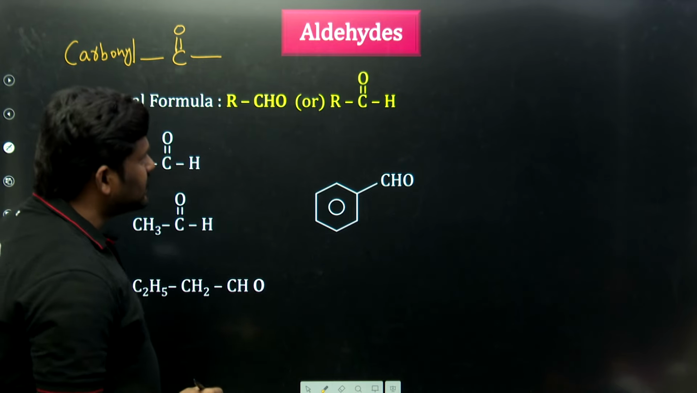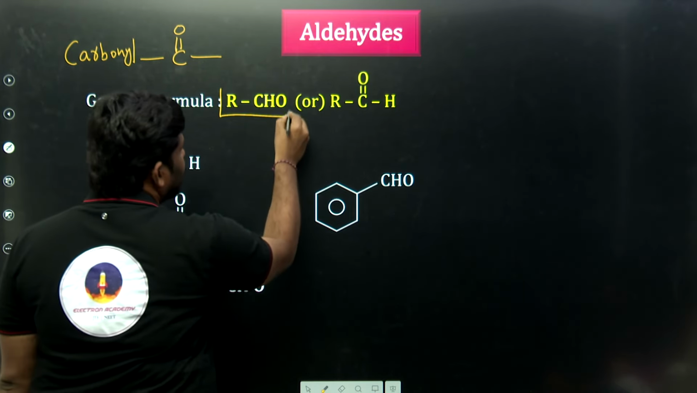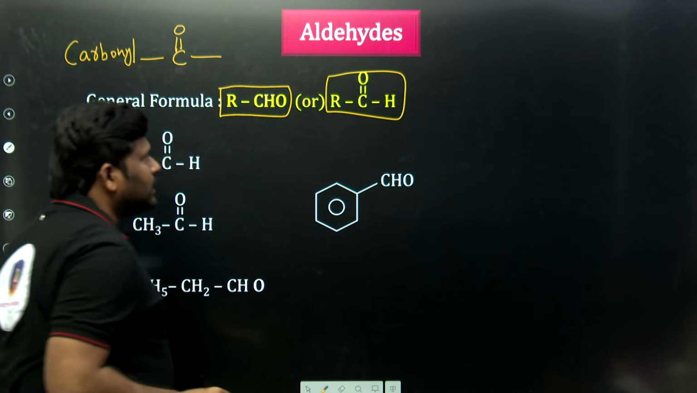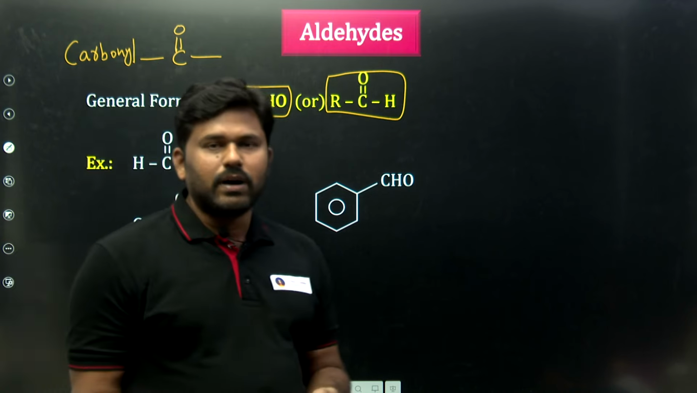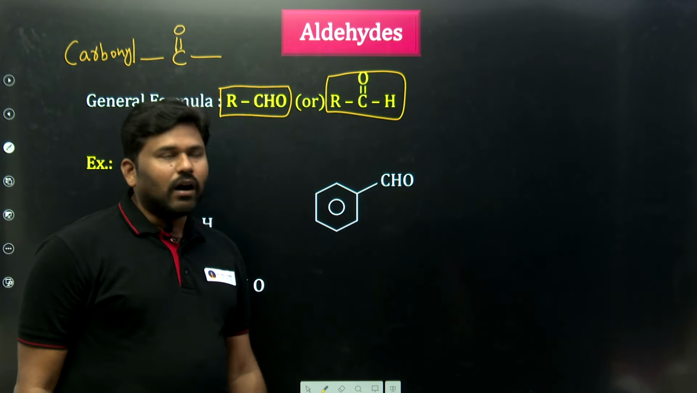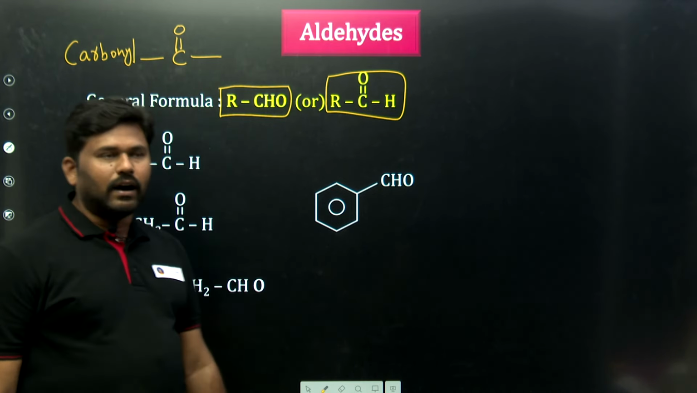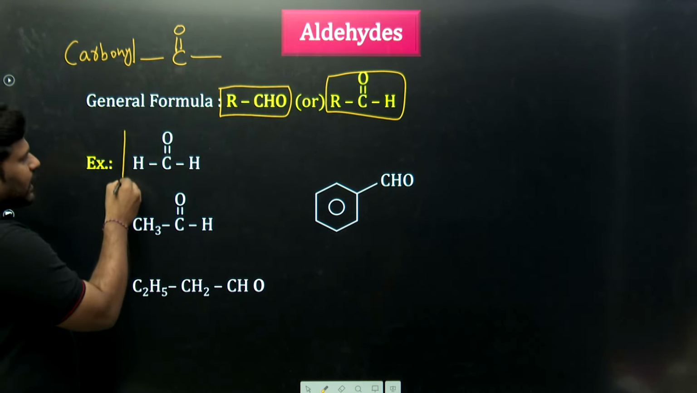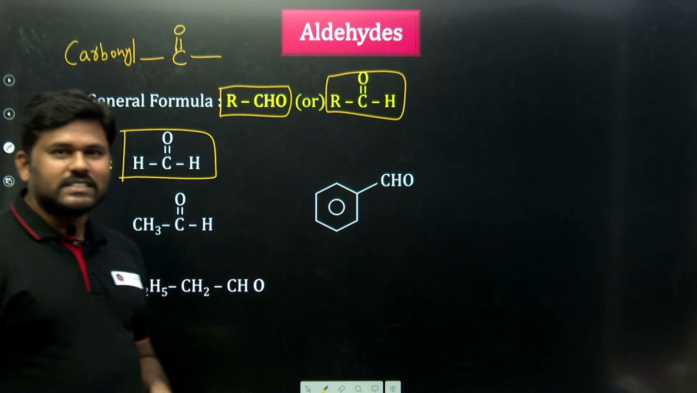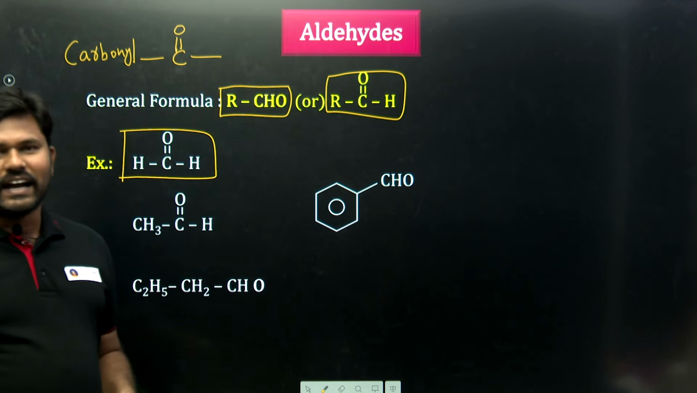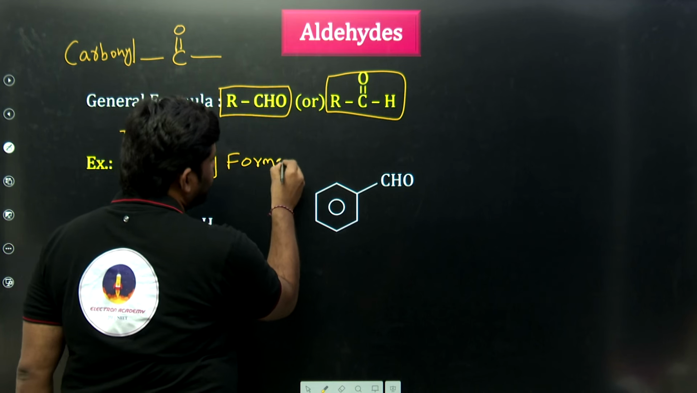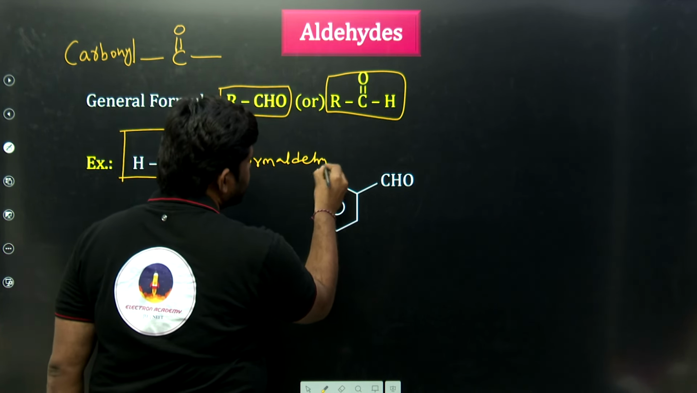What are the aldehydes? RCHO, or R C double bond OH. Don't get confused, it is simple: CHO, C double bond OH. Both are called aldehydes. Now we take HC double bond OH. Sir, here R is not there, it is just an exception. It is also an aldehyde, called formaldehyde.